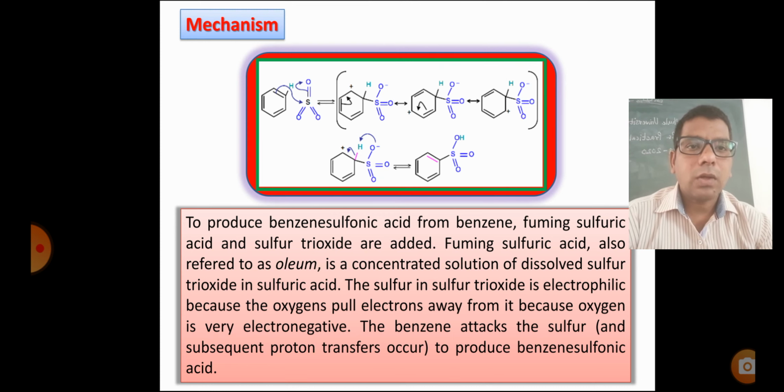Mechanism. To produce benzene sulfonic acid from benzene, fuming sulfuric acid and sulfur trioxide are added. Fuming sulfuric acid, also referred to as oleum, is a concentrated solution of dissolved sulfur trioxide in sulfuric acid. The sulfur in sulfur trioxide is an electrophile because the oxygen pulls electrons away from it, as oxygen is very electronegative. The benzene attacks the sulfur to produce benzene sulfonic acid.